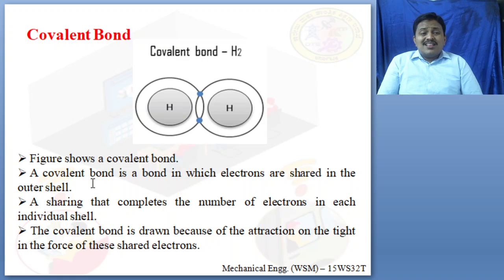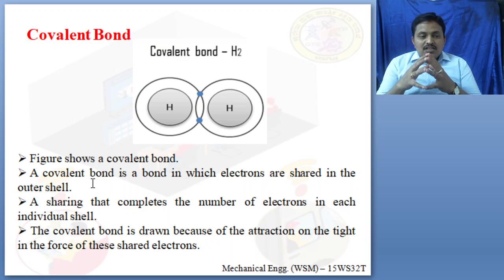As you saw, atomic bonds, or primary bonds, are basically due to electrostatic force. Similarly, this tight force is known as electrostatic force. These electrostatic forces are involved so that the electrons are shared uniformly between the bonds. So this type of bond is a covalent bond.